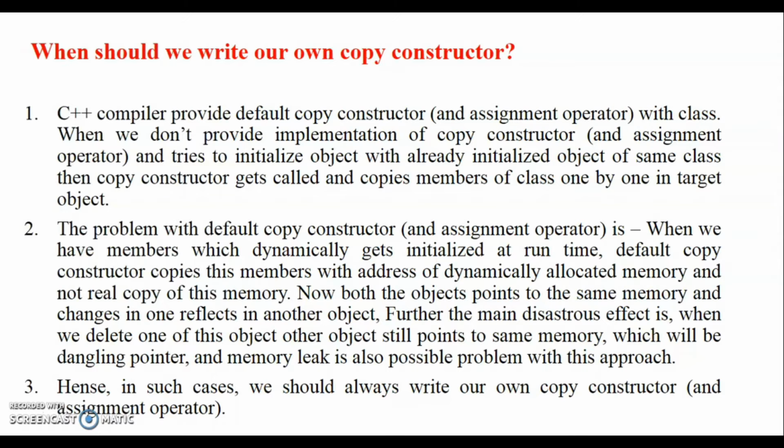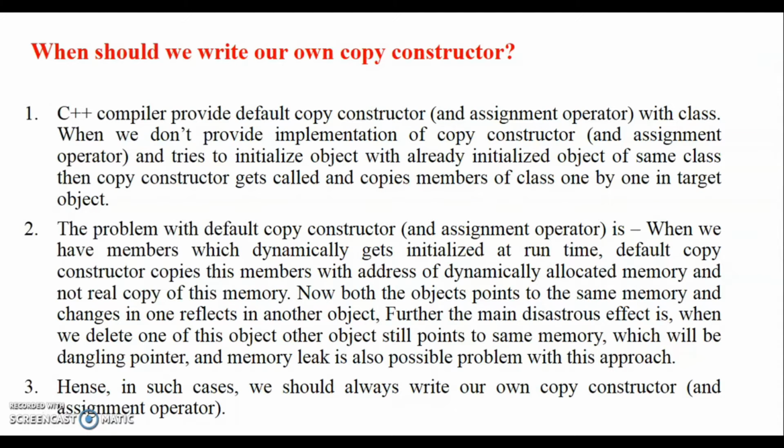The problem with the default copy constructor is when we have members which get dynamically initialized at runtime. Whenever you are using new, whenever you are using a pointer, whenever you are allocating or initializing an object at runtime, then the default copy constructor copies this member with the address of the dynamically allocated memory, not a real copy of this memory. Now both objects point to the same memory and a change in one reflects in the other.